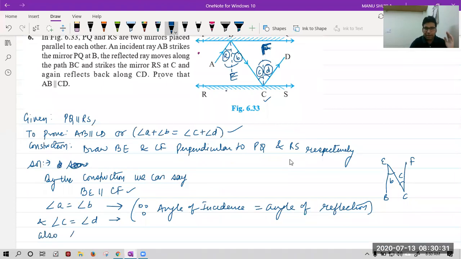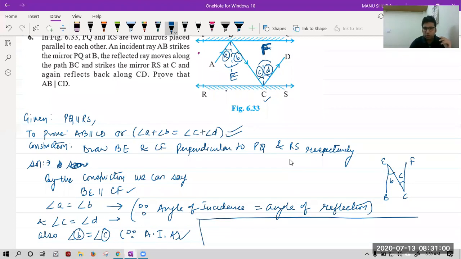Also, angle B is equal to angle C. The reason is very simple, because alternate interior angles. So we got the link. Now we can say, if B and C are equal, yes class, if B and C are equal, their twice is also equal. We want to reach from this side to this side.